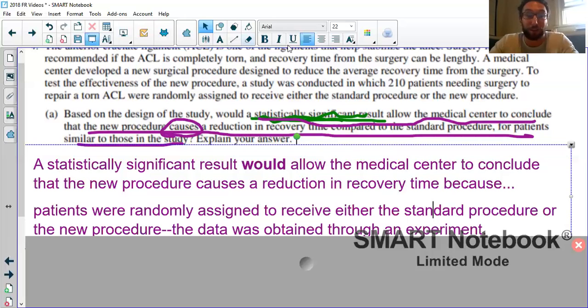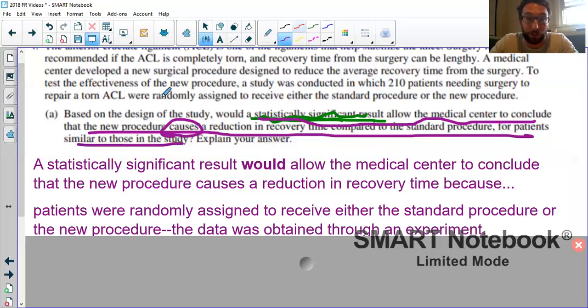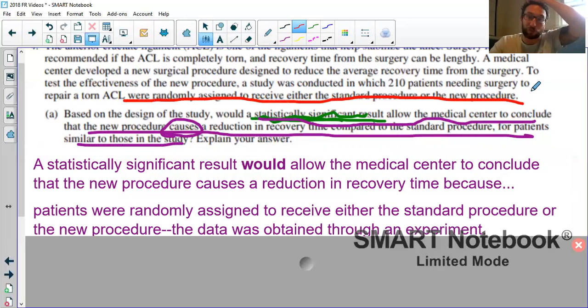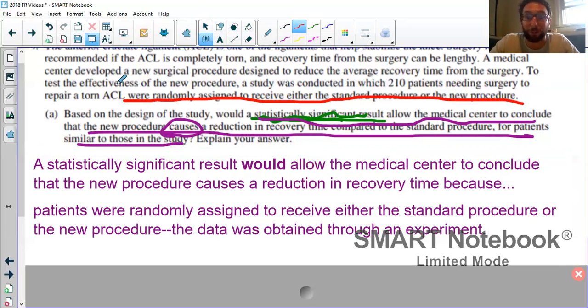And then the last thing to notice is, all I just did was write this. Patients were randomly assigned to receive the standard, right? So again, use that strategy of taking that wording. I think that's it, I hope. Let's check out the rubric.